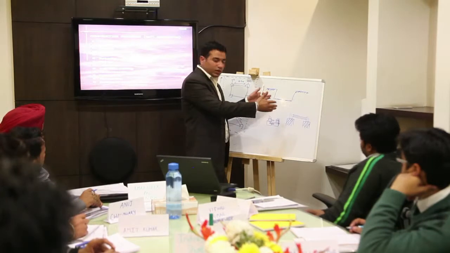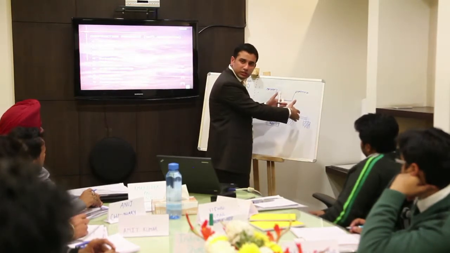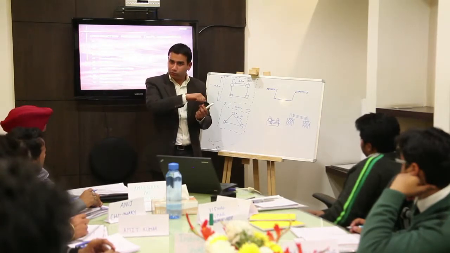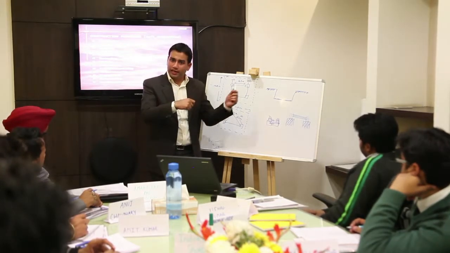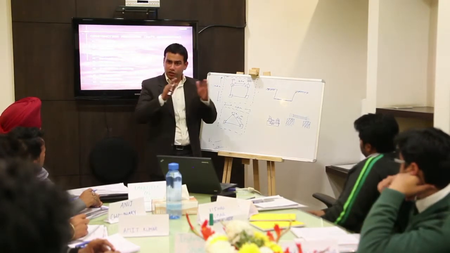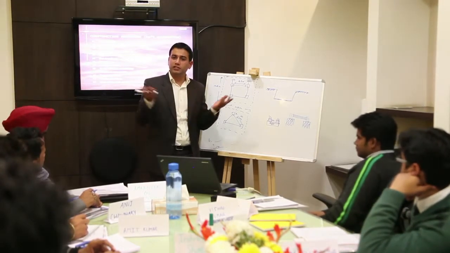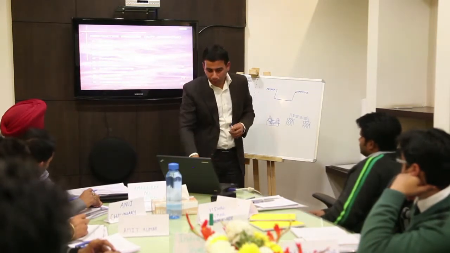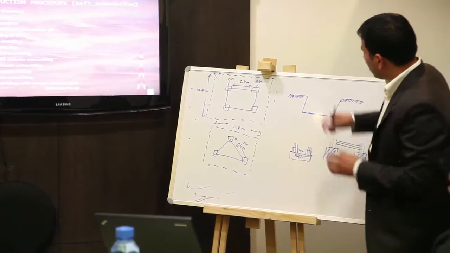So firstly we put the template on these columns, then tighten the foundation bolts at that template, and then pour. After the pouring of the full-fledged column, we will release the template and then go for the tower installation.